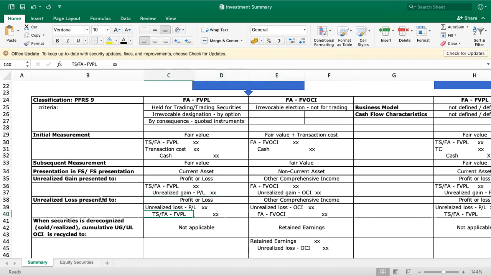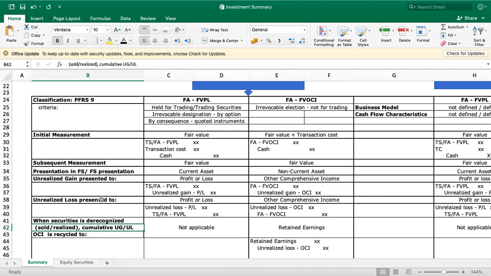Okay, since it is unrealized, the question now is, when will it be realized? When will the gain or loss be realized? When securities are derecognized, meaning you sell the shares, it is realized. The cumulative unrealized gain or loss under OCI is recycled.